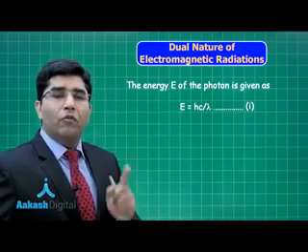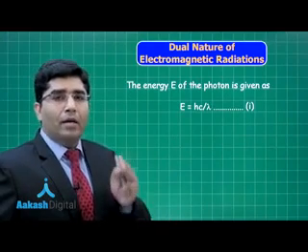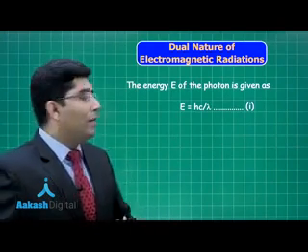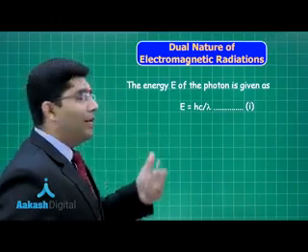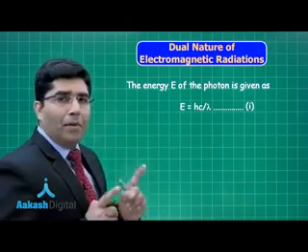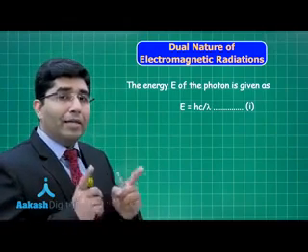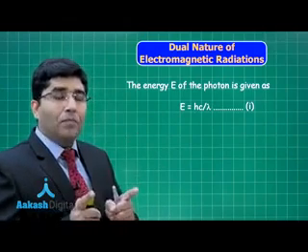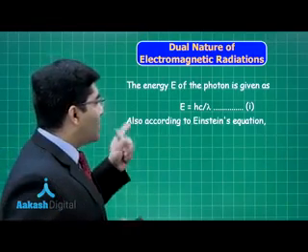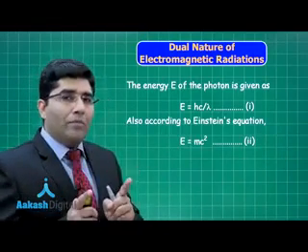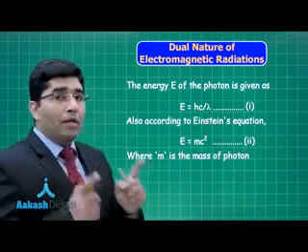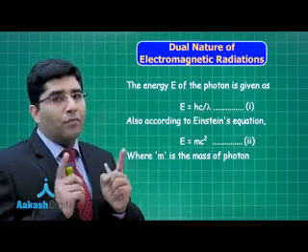Lambda is wavelength. Now we know that light has a wave nature, and if it has the wave nature, therefore it will have some wavelength. Therefore E is equal to hc by lambda. And if we consider it as a particle, then it will have some mass. Therefore, according to Einstein's equation, E is equal to mc square, where m is the mass of the photon, and this should be the energy of the photon.